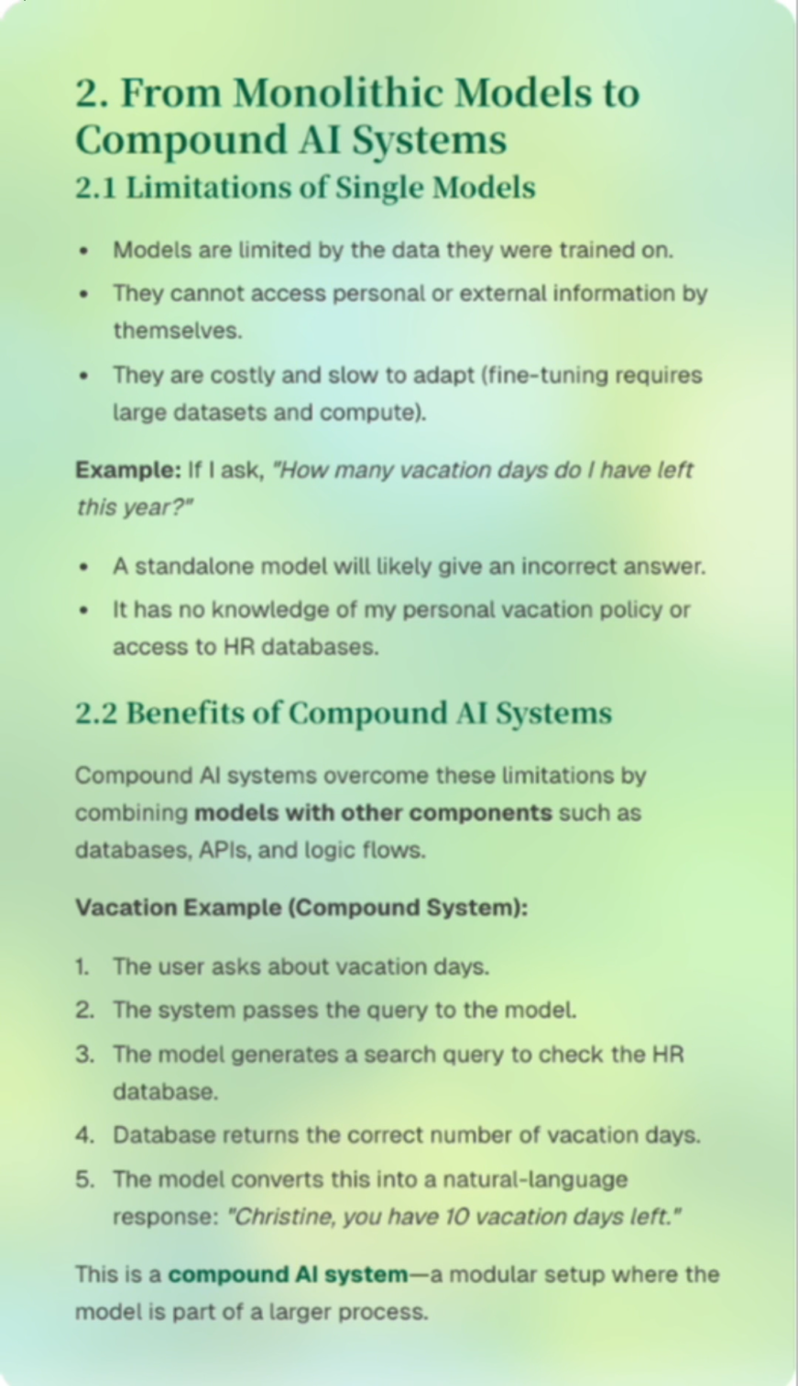Secondly, compound AI systems have their benefits. Compound AI systems overcome these limitations by combining models with other components such as databases, APIs, and logic flows. As in the vacation example, in a compound system, the user asks about vacation days. The system passes the query to the model. The model generates a search query to check the HR database. The database returns the correct number of vacation days. The model converts this into a natural language response. Christine, you have 10 vacation days left. This is a compound AI system, a modular setup where the model is part of a larger process.